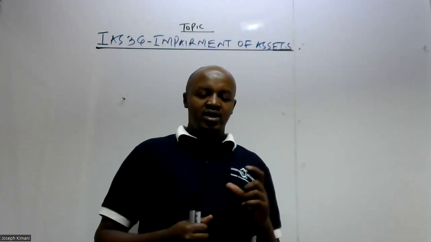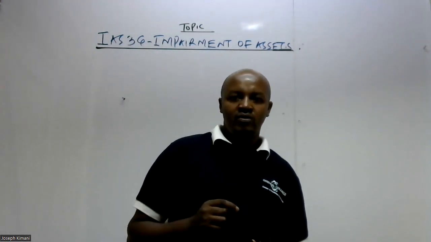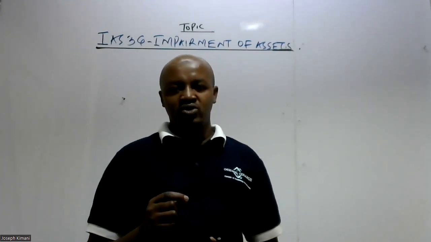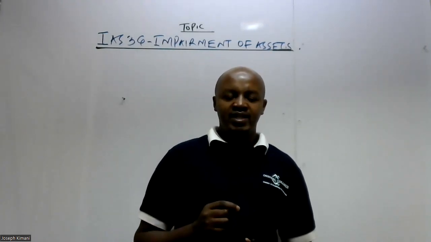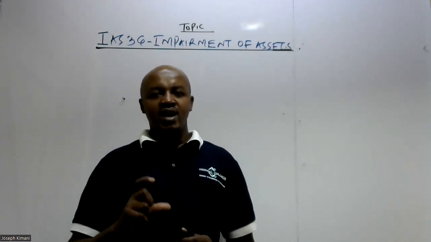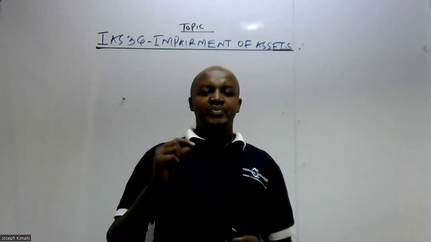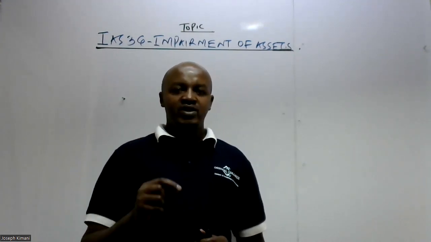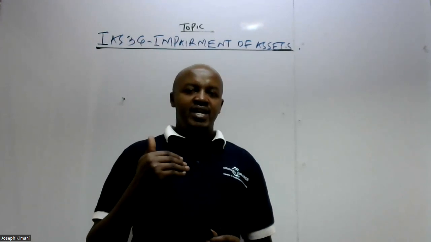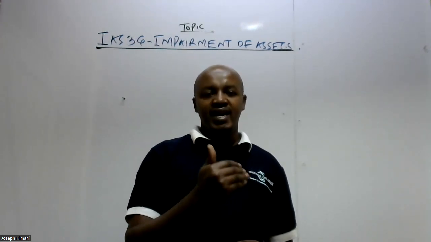When we talk about the impairment of asset, this refers to the fall or the reduction in the value of an asset such that the recoverable amount of an asset is now below the carrying amount.